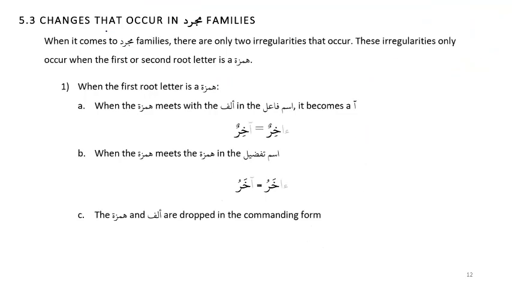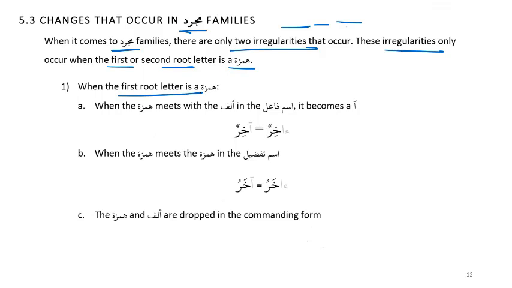So now what happens with Mujarrad? What's Mujarrad? This is Salasi Mujarrad, where the Madi only has the three root letters. When it comes to Mujarrad, there are two irregularities. These only occur when the first or second root letter is Hamza.